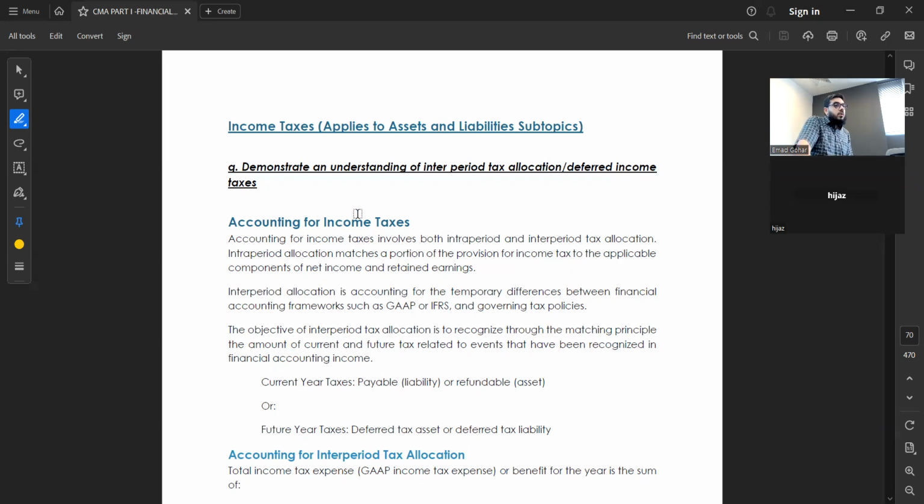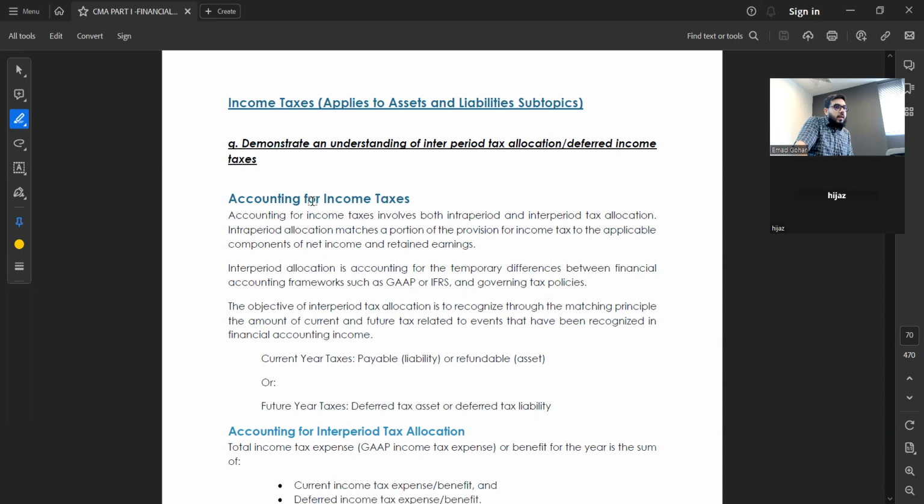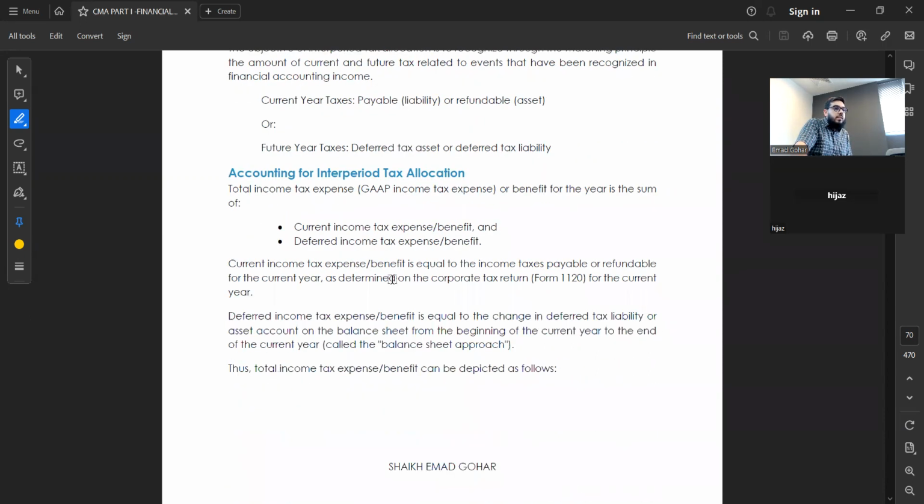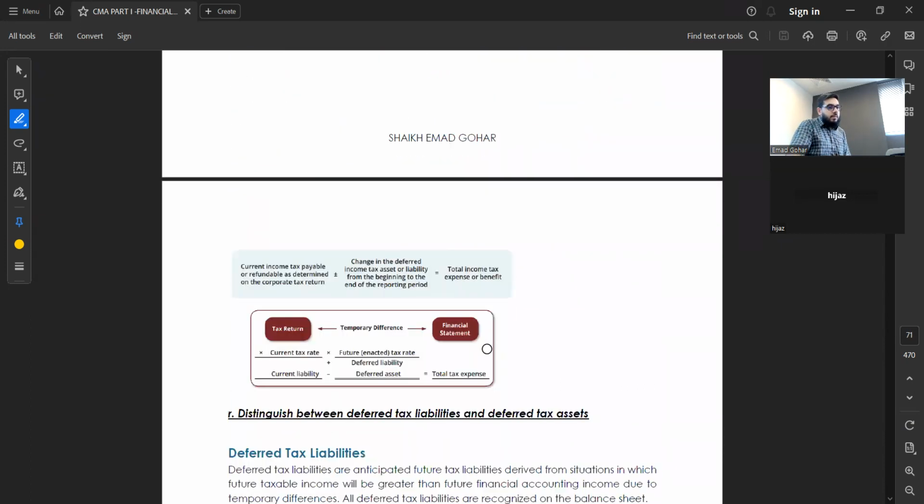See this question. This is your learning outcome statement. They say demonstrate an understanding of inter-period tax allocation, deferred income taxes. This is the same thing which I was just discussing with you, that in accounting, as per US GAAP or IFRS, we have certain adjustments which taxation people might not agree with. Because of that, there will be some period adjustments. The best way to learn this topic is by doing examples. Let's see this example.